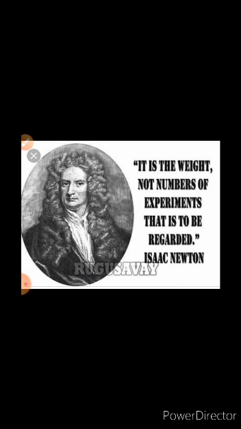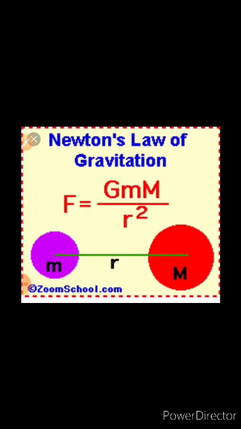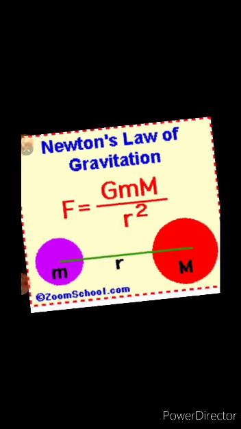We regard these experiments of Isaac Newton, and tell that Newton's law of gravitation is F equals G m1 m2 over r squared. We read that he was very interested in analytical geometry.